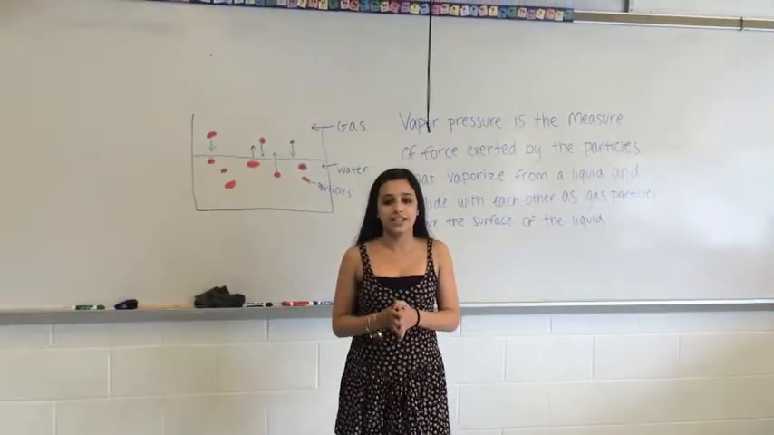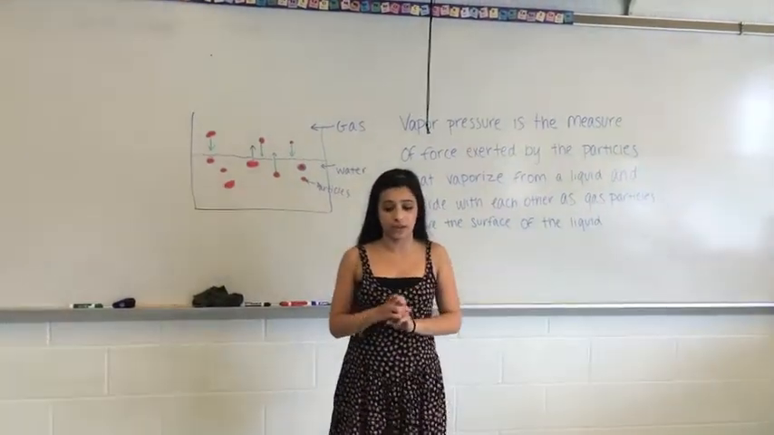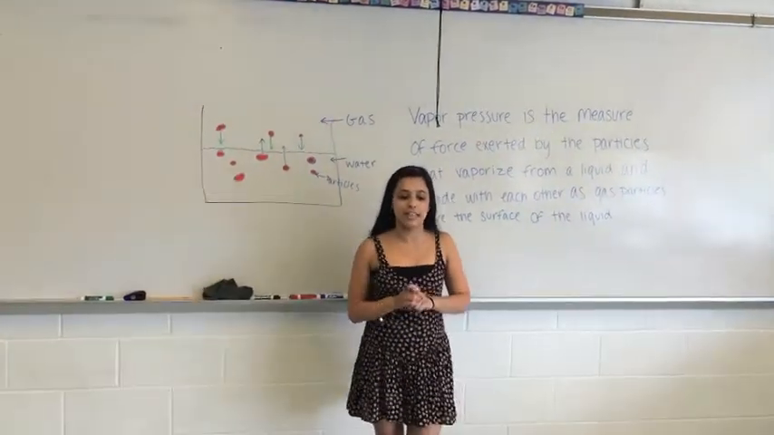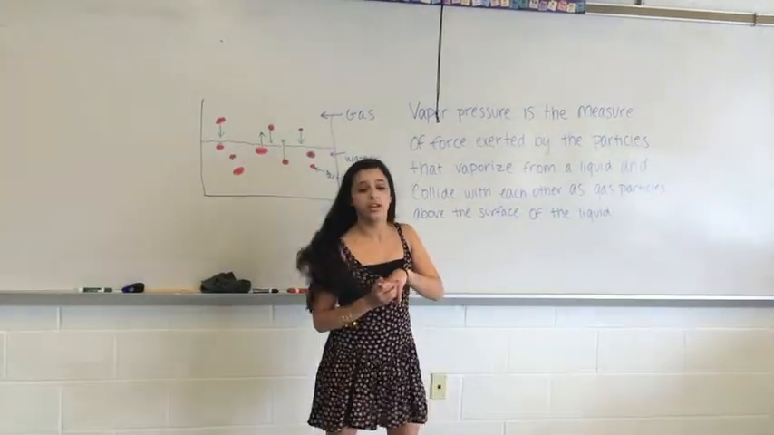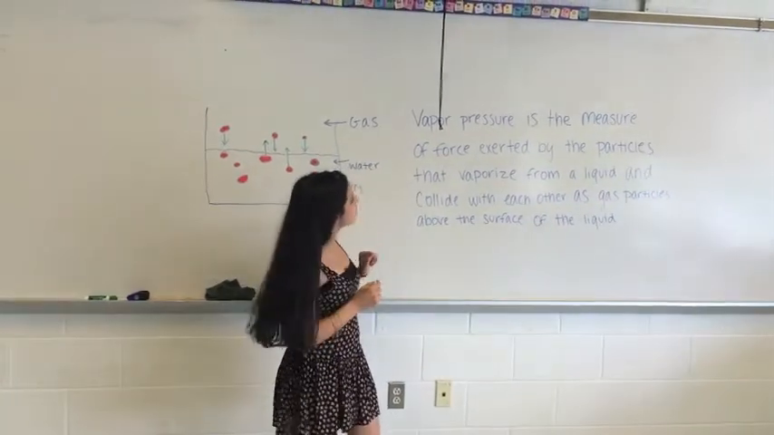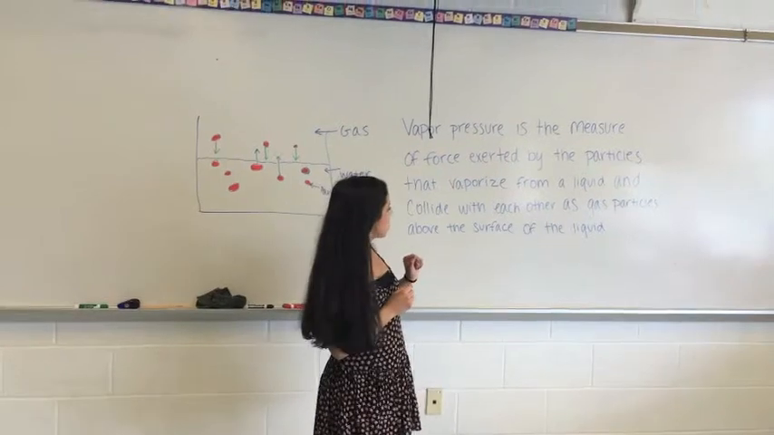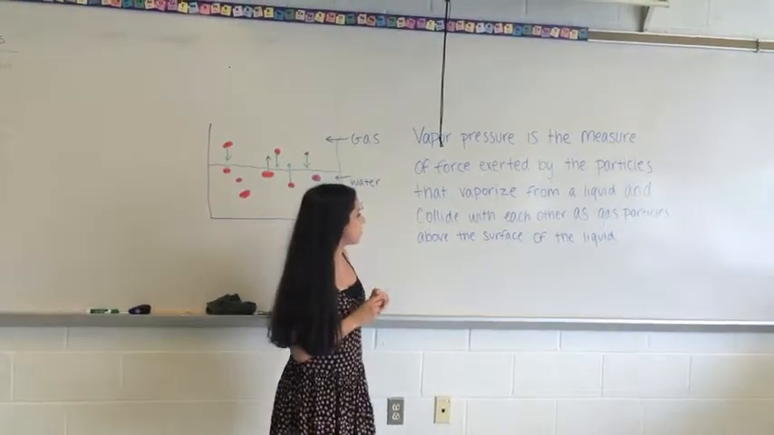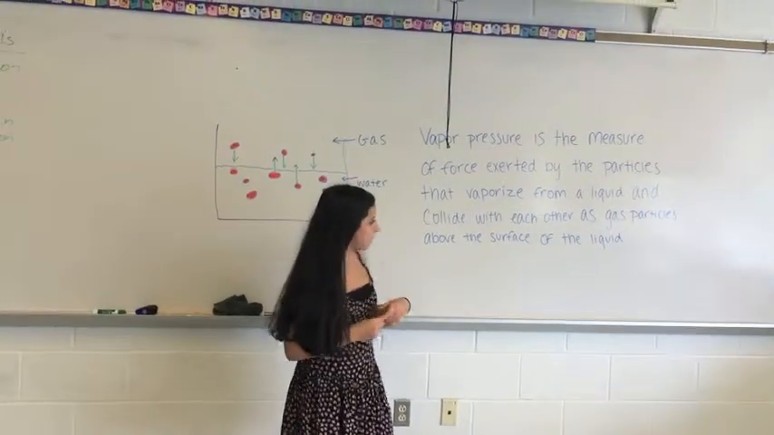It is important to understand how there are two ways that a liquid can form into a gas. Before I explain that, let me explain something called vapor pressure. By definition, vapor pressure is the measure of force exerted by the particles that vaporize from the liquid and collide with each other as particles above the surface of the liquid.